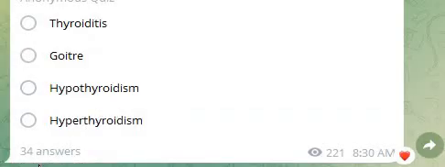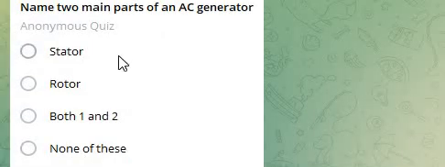Next question. Name two main parts of an AC generator. Options: starter, rotor, both 1 and 2, none of these. Answer is both 1 and 2, because the two main parts of an AC generator, also known as an alternator, are the stator and the rotor.